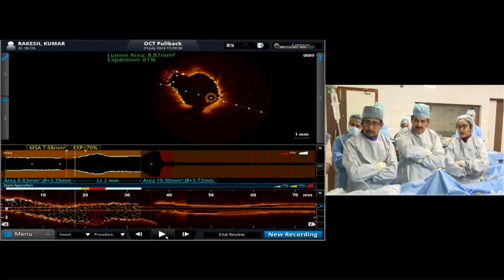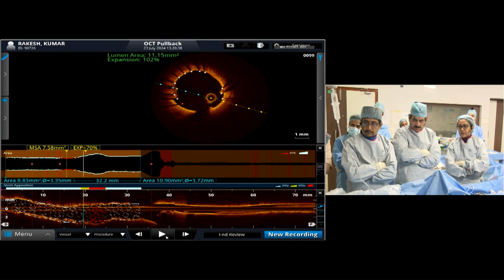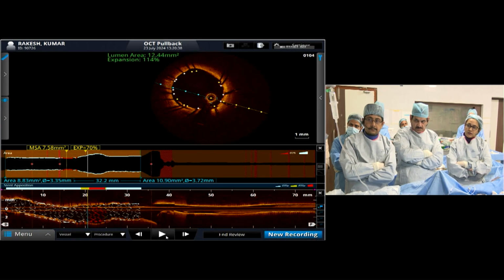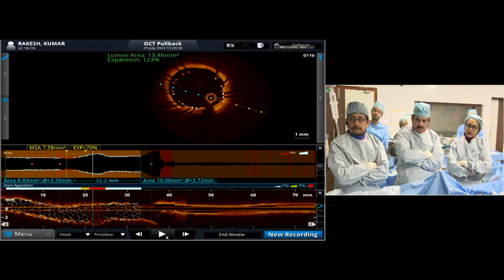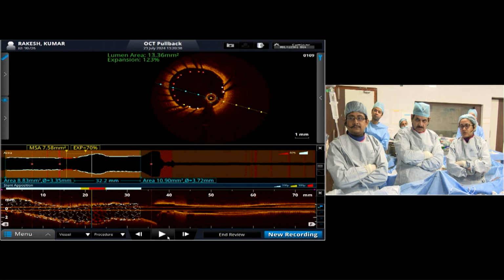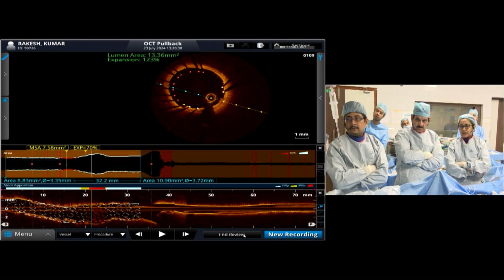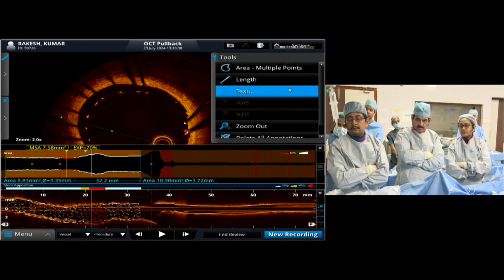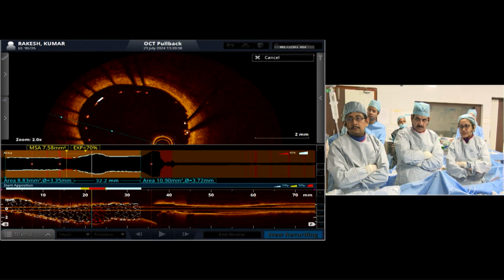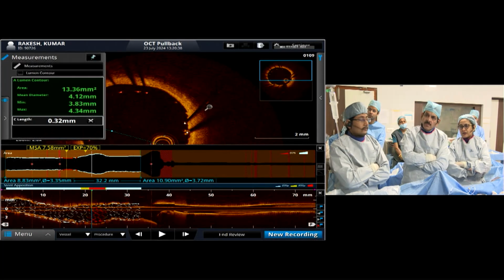Up to the ectatic segment. And once we are coming to the ectasia, this is that segment. There is some malapposition. Can you tell me what distance the malapposition is coming to? Earlier it was a circumferential malapposition. Now it is only in a 180-degree arc.